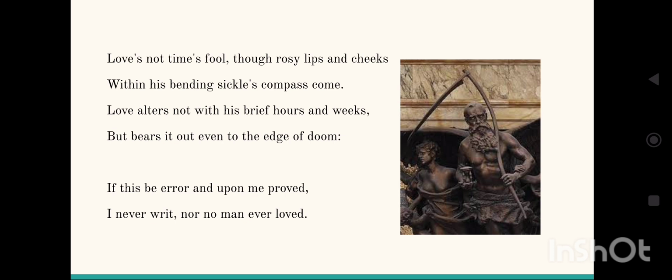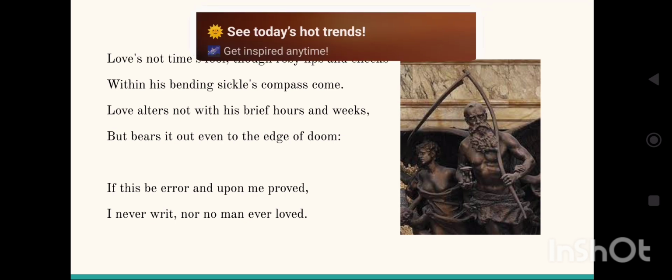The image of rosy lips and cheeks being subject to the bending sickle's compass emphasizes the impermanence, that is the temporariness of beauty. But the following lines make it clear that true love is not affected by these superficial or the above changes.